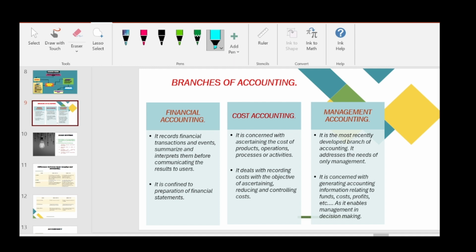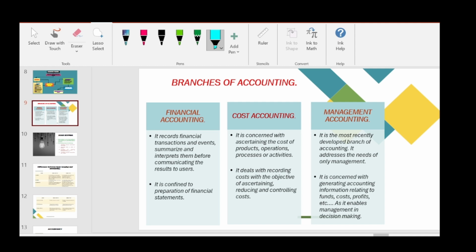and it only records the financial aspect of the company. And the next branch of accounting is cost accounting. Cost accounting is something which is purely related to the cost of production. Like if we are producing a pen, how much cost I have incurred to produce the pen, that is what we will do in cost accounting. In cost accounting, we will record how much cost we have spent to produce one particular product, or to do some particular operation, process or activity. So we will just account the cost aspect of that product.